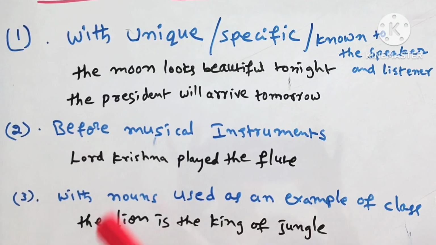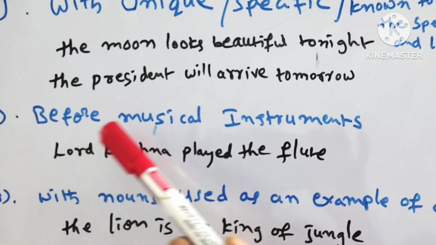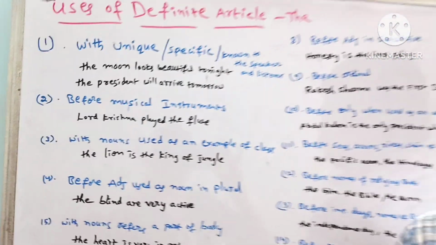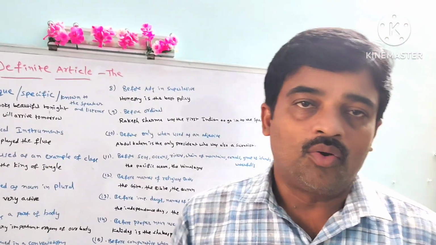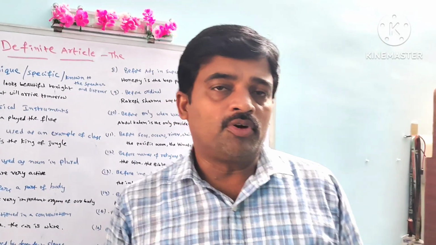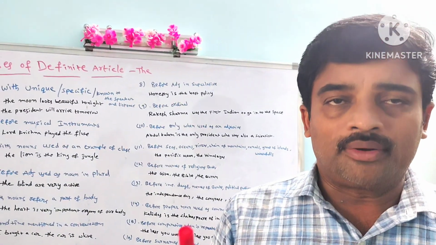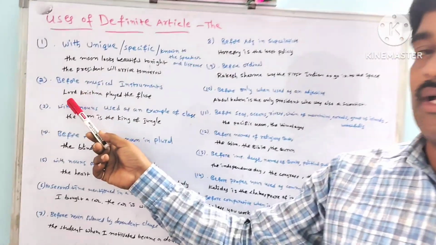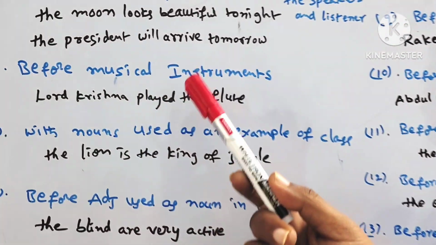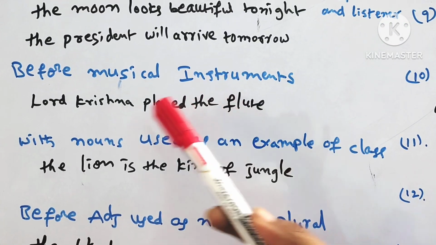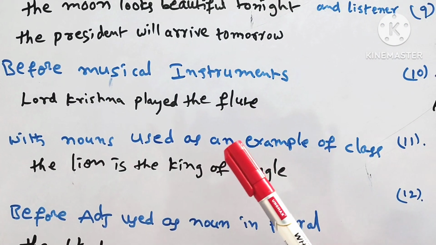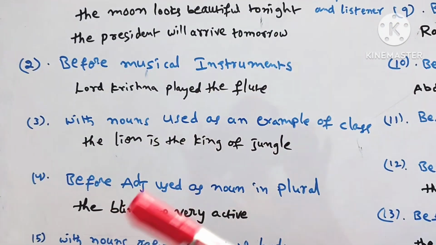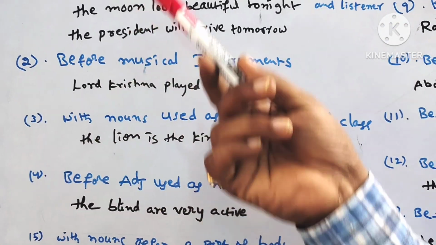That is usage 1. And next, second usage, before musical instruments. Names of musical instruments like flute, veena, guitar, violin, tabla, whatever it is. Before any musical instrument, we put the definite article the. Look at this example. Lord Krishna played the flute. Not only flute, for any musical instrument, we use the.